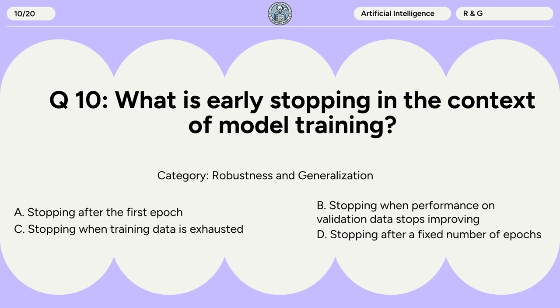Question 10. What is early stopping in the context of model training? A. Stopping after the first epoch. B. Stopping when performance on validation data stops improving. C. Stopping when training data is exhausted. D. Stopping after a fixed number of epochs.